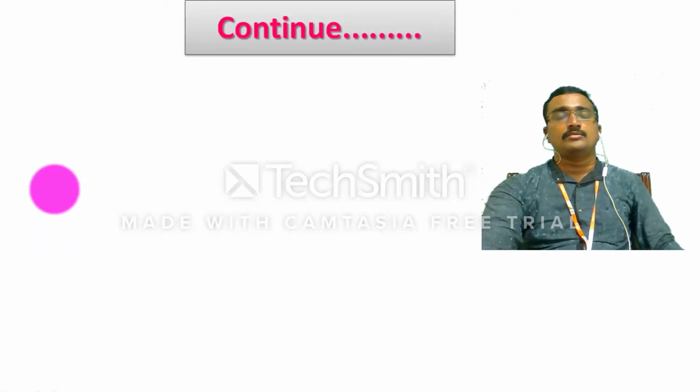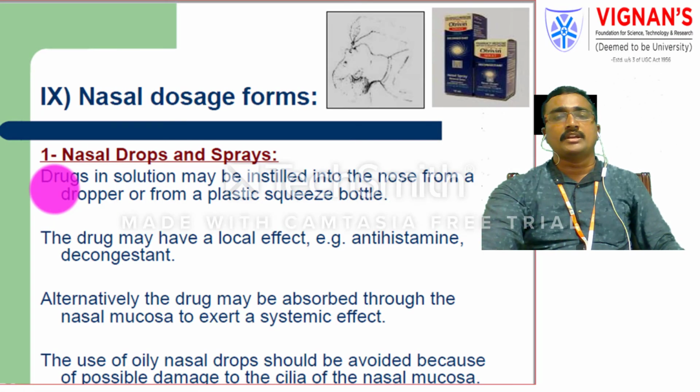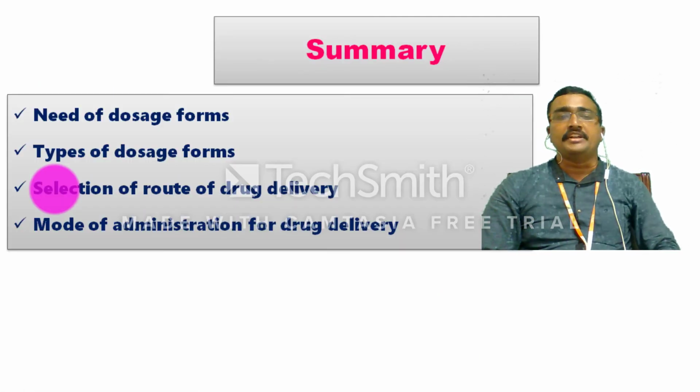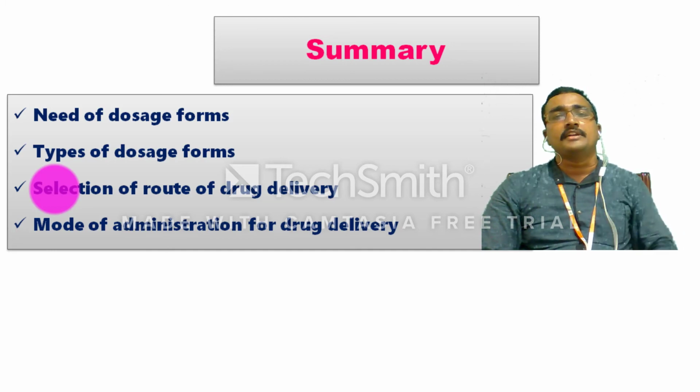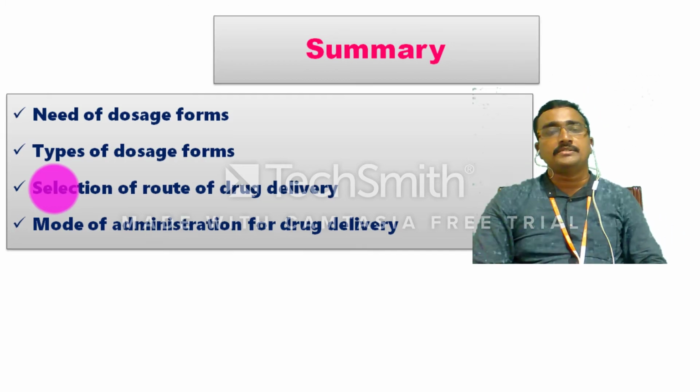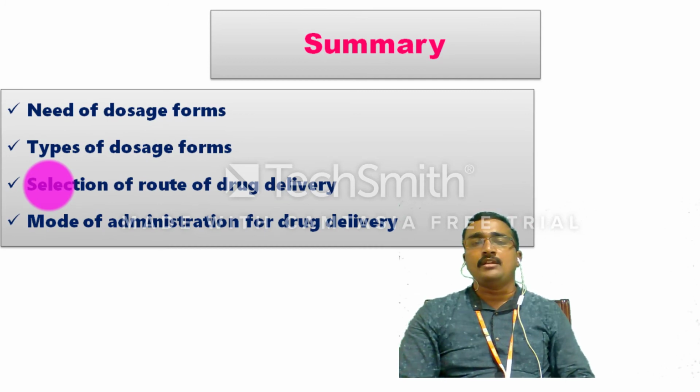So I would like to summarize the content. Today we saw the need for dosage forms, why dosage forms are needed, especially for patients, and the different types of dosage forms. The selection of the route is also a very important one for delivering dosage forms, and the mode of administering, what type of mode you preferably use for the delivery of the dosage forms. In these videos we learned why dosage forms are very important for patients, and the different types of dosage forms.